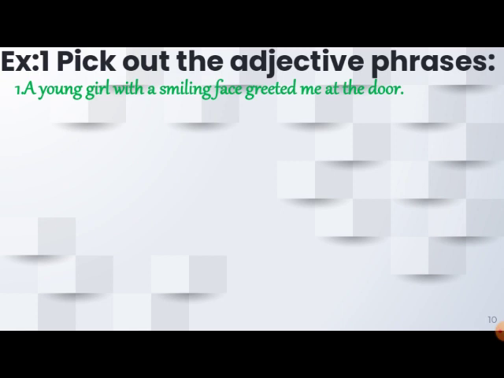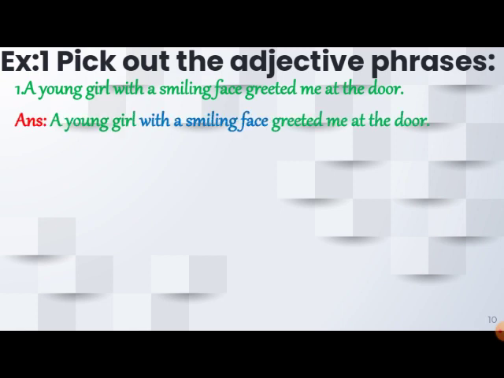Here our subject is a young girl, and she has been described. Just look into the sentence. What is describing the young girl? With a smiling face. So with a smiling face becomes your adjective phrase.